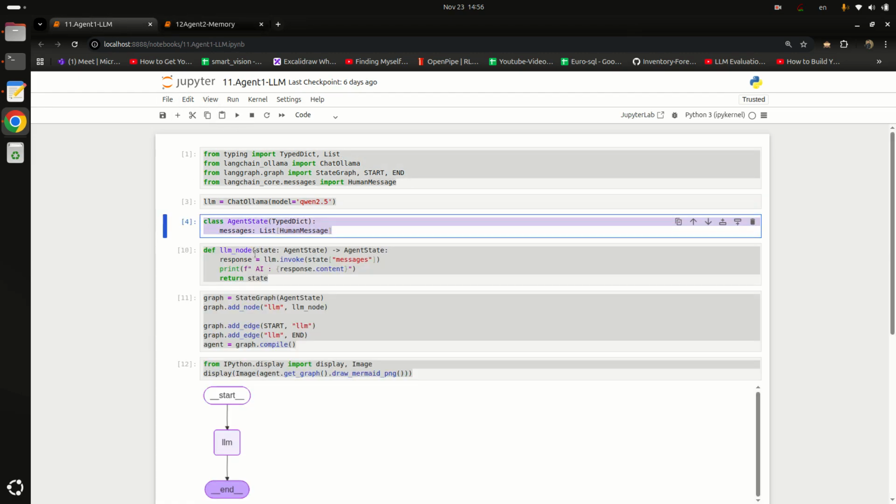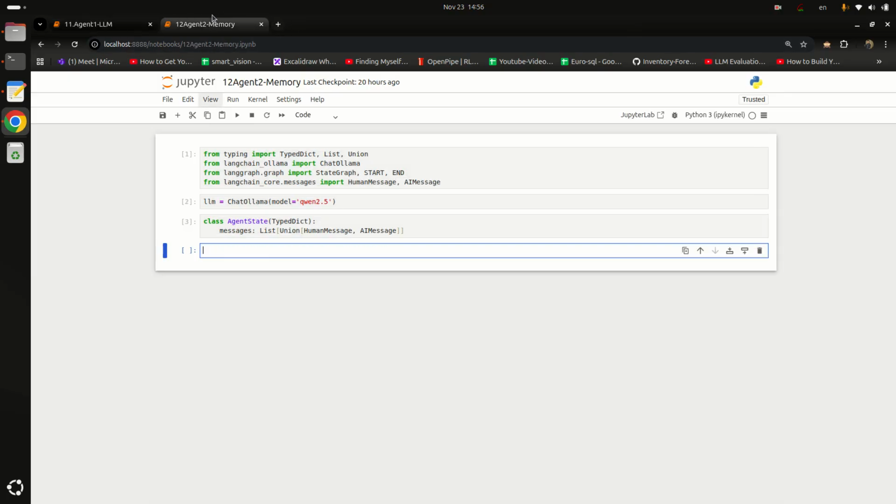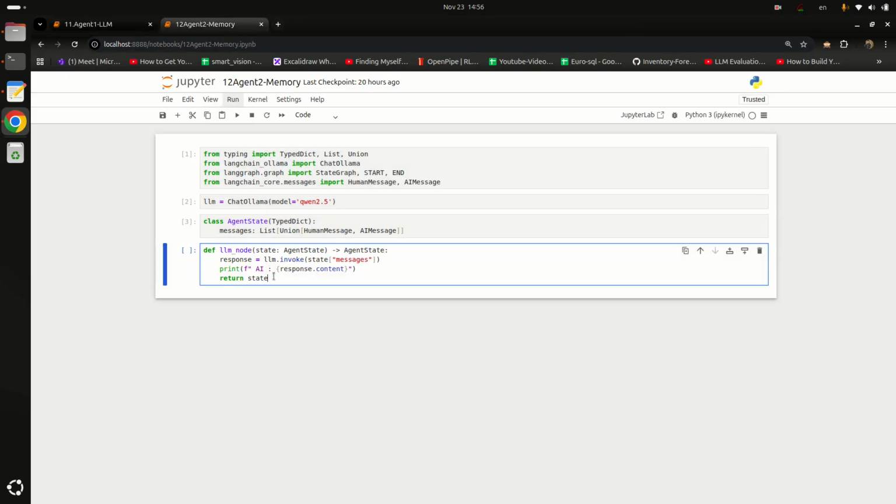After that, I will copy this same node and paste it here. Here we are invoking our LLM and we are passing the state messages, and we will get the response. But you may notice we are not storing the response in messages or in our state. So how to store the response in state messages?